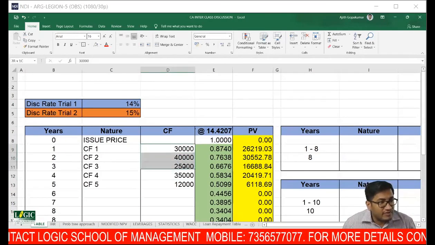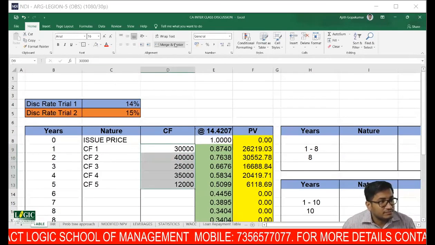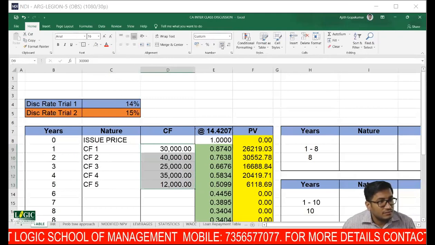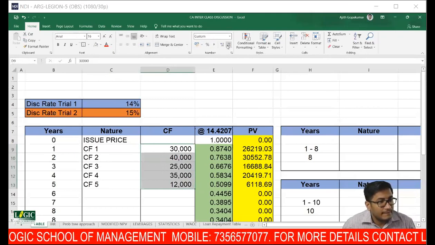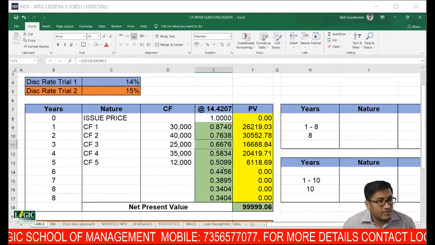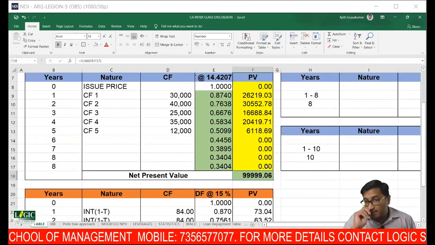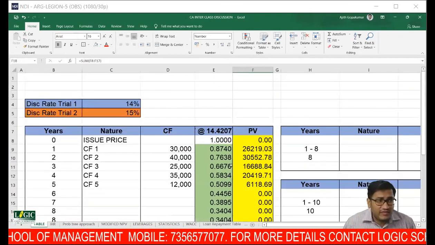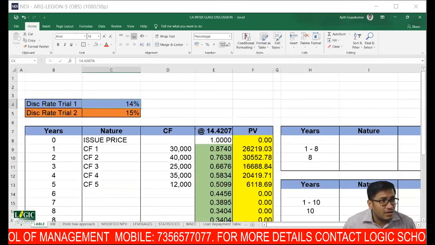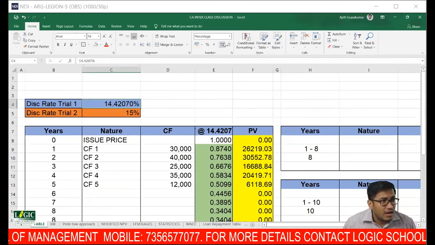Okay, I've taken all the cash flows. These are my discount factors. Tell me, sir, what is my present value? You can cross verify. These are our factors.